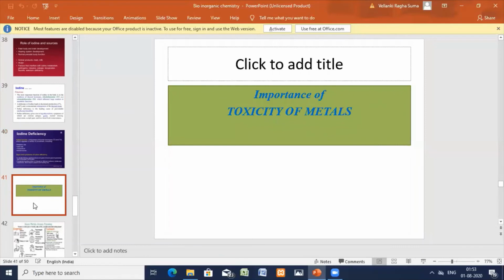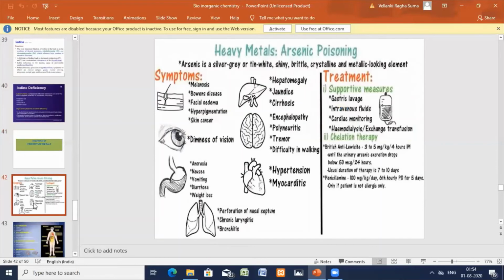Toxicity of the metals. This is very important in bio inorganic chemistry. Mercury, lead, and arsenic are all toxic metals in the body. Once they enter the body, if their content increases and they are not excreted outside, then problems may arise. So first we'll see arsenic.